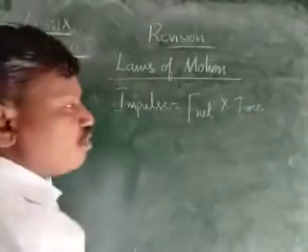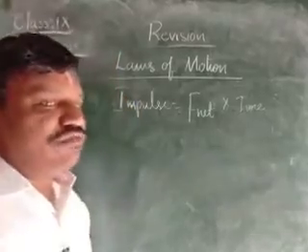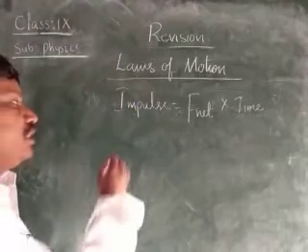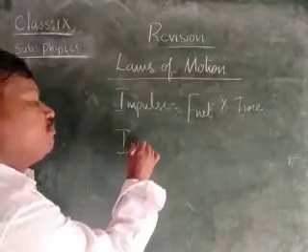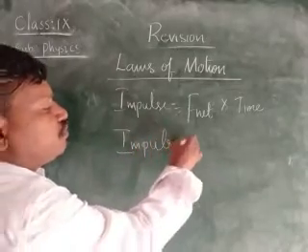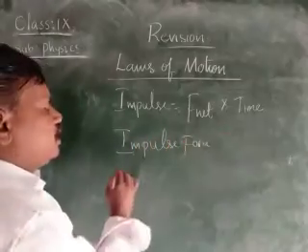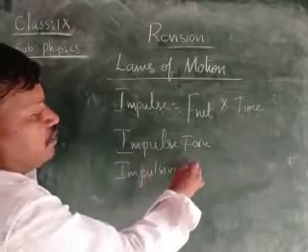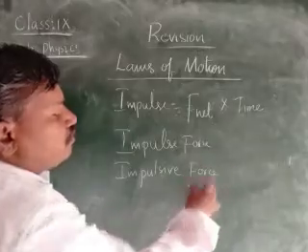F net into time is called the impulse. Impulse is of two types, that is impulse force as well as impulsive force.